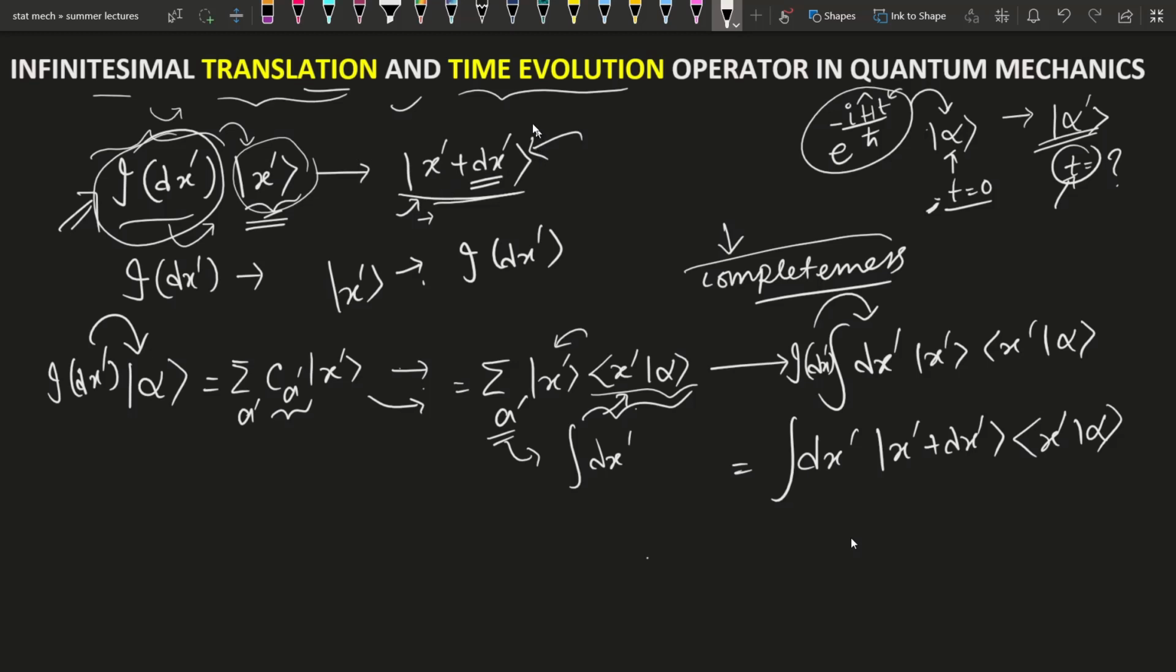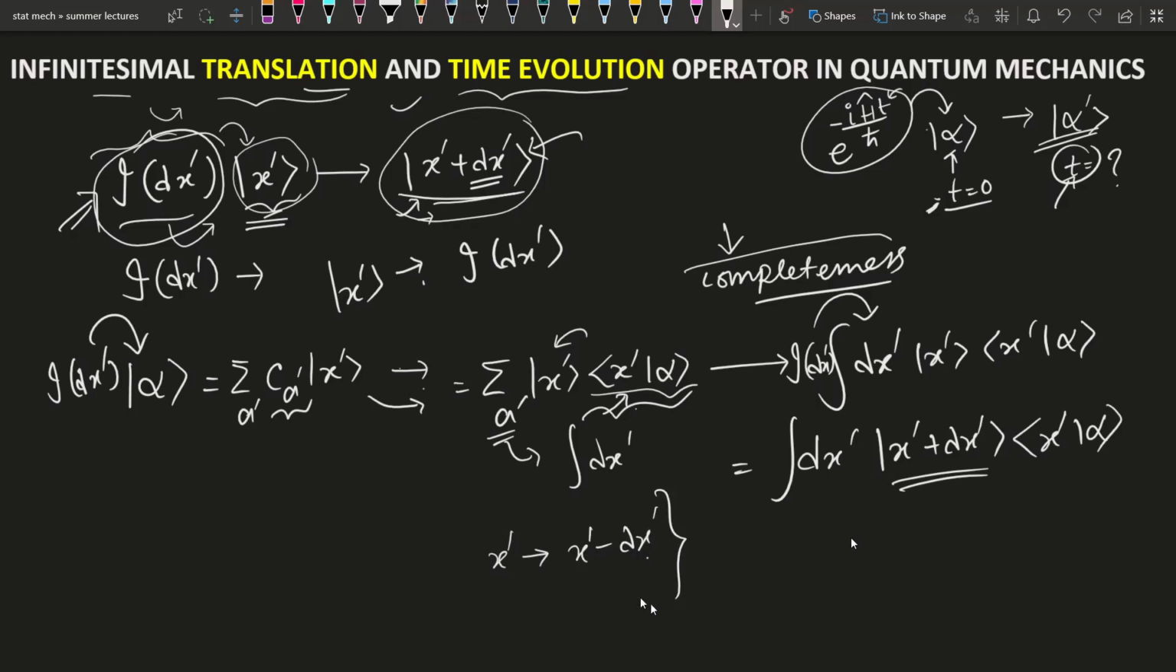This is just the operation of an infinitesimal translation operator, which is very clear from its name also. So it is just translating this thing, so it will become this. Now, as the integration is over all space, and x dash is just an integration variable, we can just replace this variable with x dash minus dx dash.